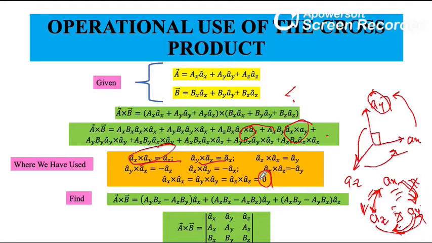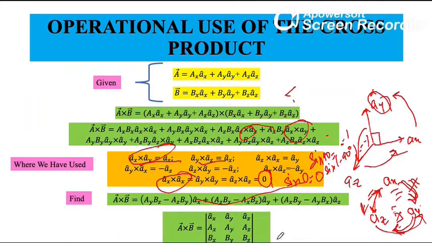The cross product of any vector with itself is 0, since the included angle is 0 and sine 0 is 0. Over here the included angle is 90 or minus 90, so sine is 1 or minus 1. So we have at least come down to 6 terms now.